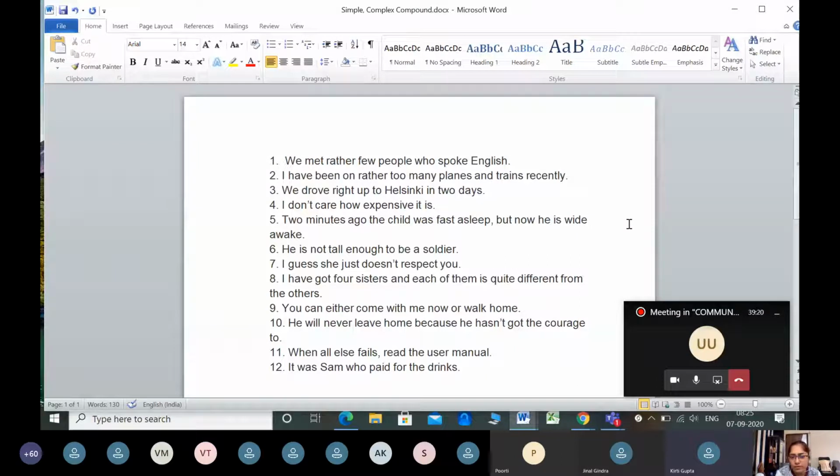And we met rather few people is an independent clause. Very good. This is the correct answer. We met rather few people is the main clause. Who spoke English, since it is not a question, is a dependent clause. Okay, thank you.